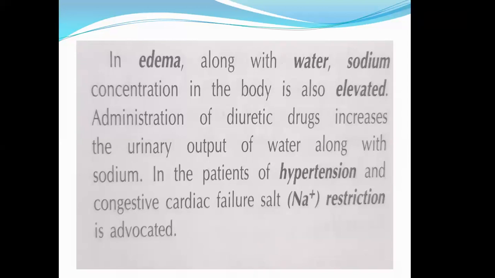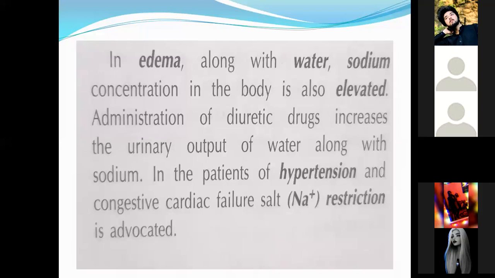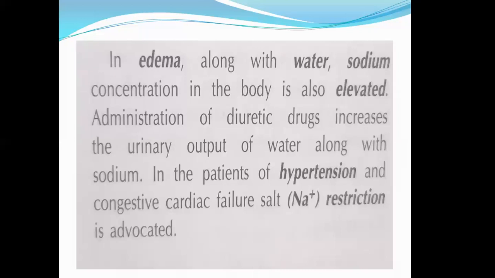When someone comes to you with very high blood pressure, a hypertensive patient, what will we administer? We administer injection Lasix, which contains furosemide, which is a loop diuretic. So what does furosemide do? It increases the urinary output of water along with the sodium.